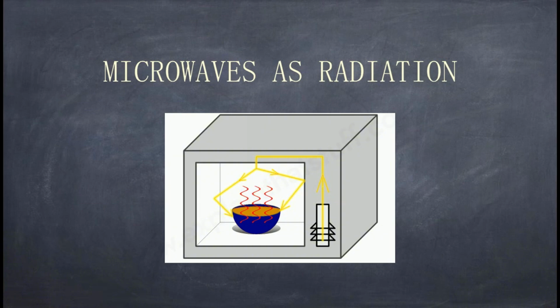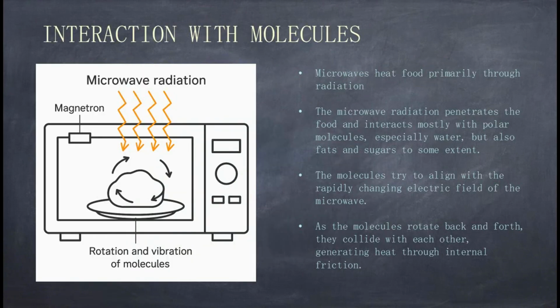Microwave radiation. Microwaves heat food primarily through radiation. The microwave radiation penetrates the food and interacts mostly with polar molecules, especially water, but also fats and sugars to some extent. The molecules try to align with the rapidly changing electric field of the microwave. As the molecules rotate back and forth, they collide with each other, generating heat through internal friction.